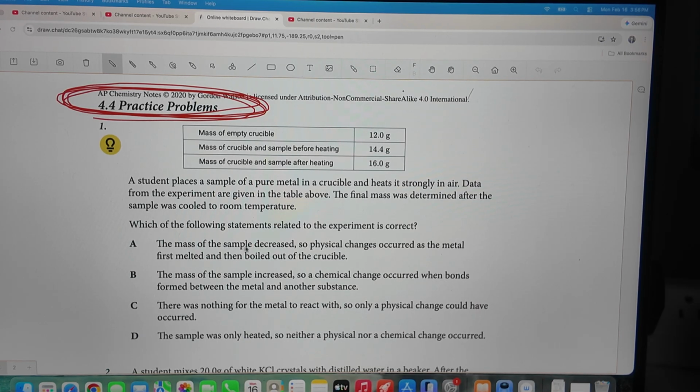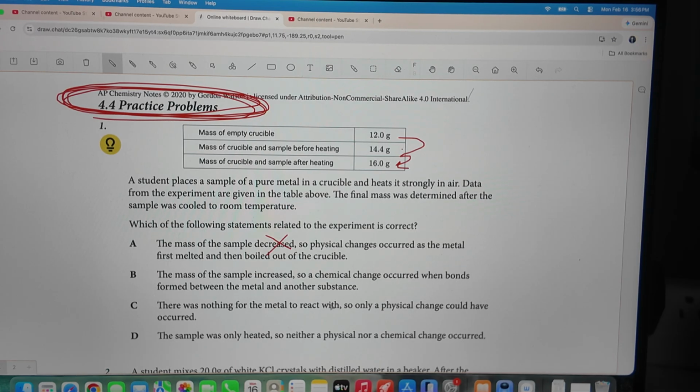Well, it says the mass of the sample decreased. They didn't. The mass of the sample increased. Right, so it's not this one off the bat. The mass of the sample increased, yes. So a chemical change occurred when the bonds formed between the metal and another substance. So that's what it looks like happened.